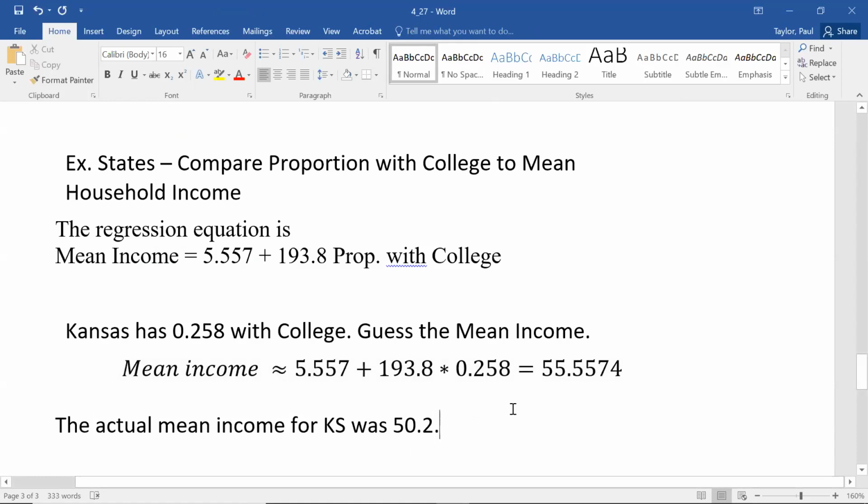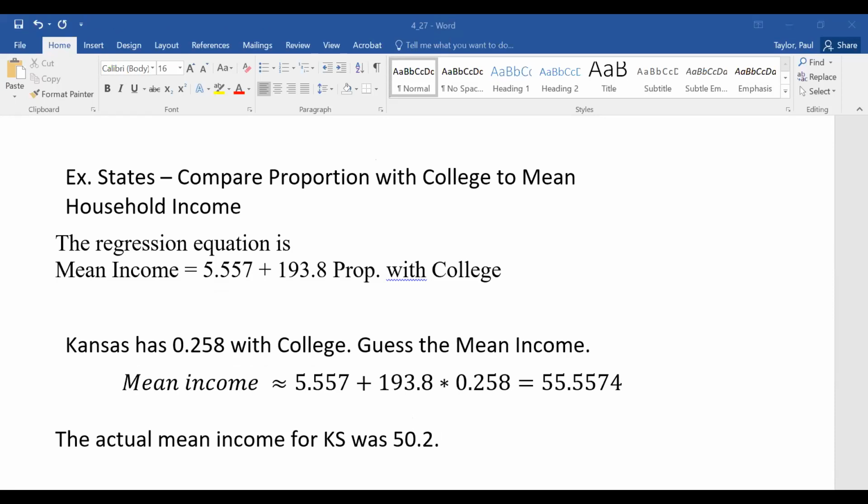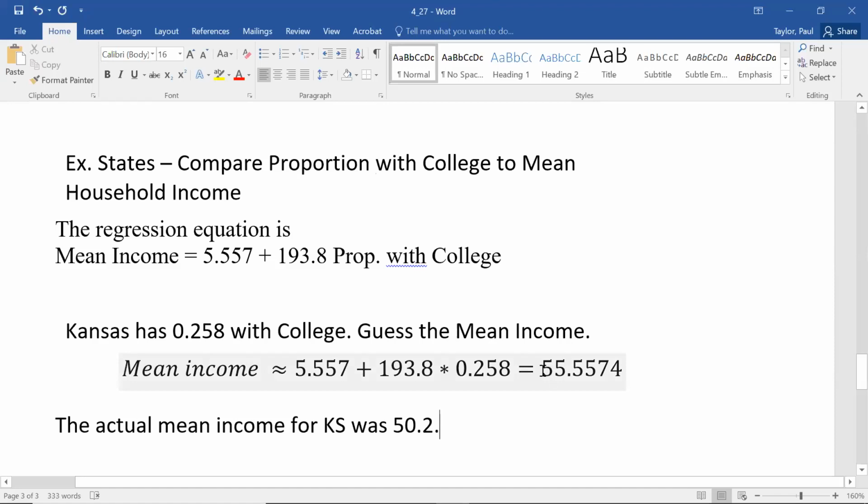So we were off by 5,000, which is a pretty big chunk, because if you look at the data, all the numbers were just sort of in the 40s and 50s with a few in the low 60s. So we guessed that they were sort of towards the upper end of what we had seen, and actually they were more in the middle. So our guess wasn't great, but maybe Kansas was a bit of an aberration. But that's how you would use this formula to guess things if you wanted to.